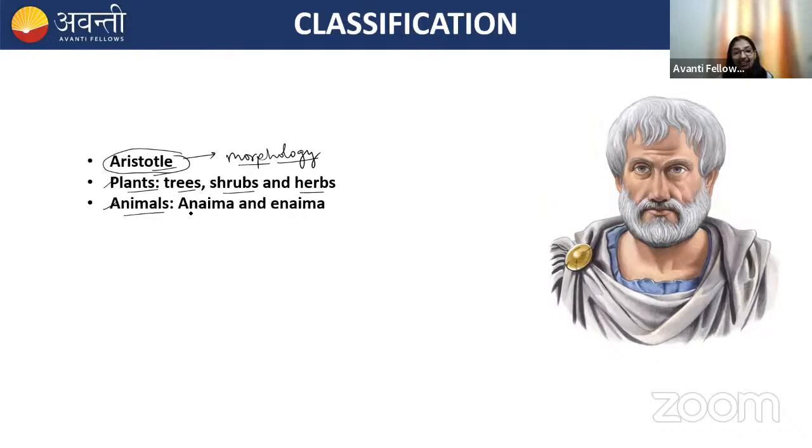Animals are divided into Anaima and Enaima. Anaima means where the red blood is absent. Remember this, A is for absent. Anaima, red blood is absent. Enaima, red blood is present. So the first scientific attempt was done by Aristotle, and it was based on morphology.